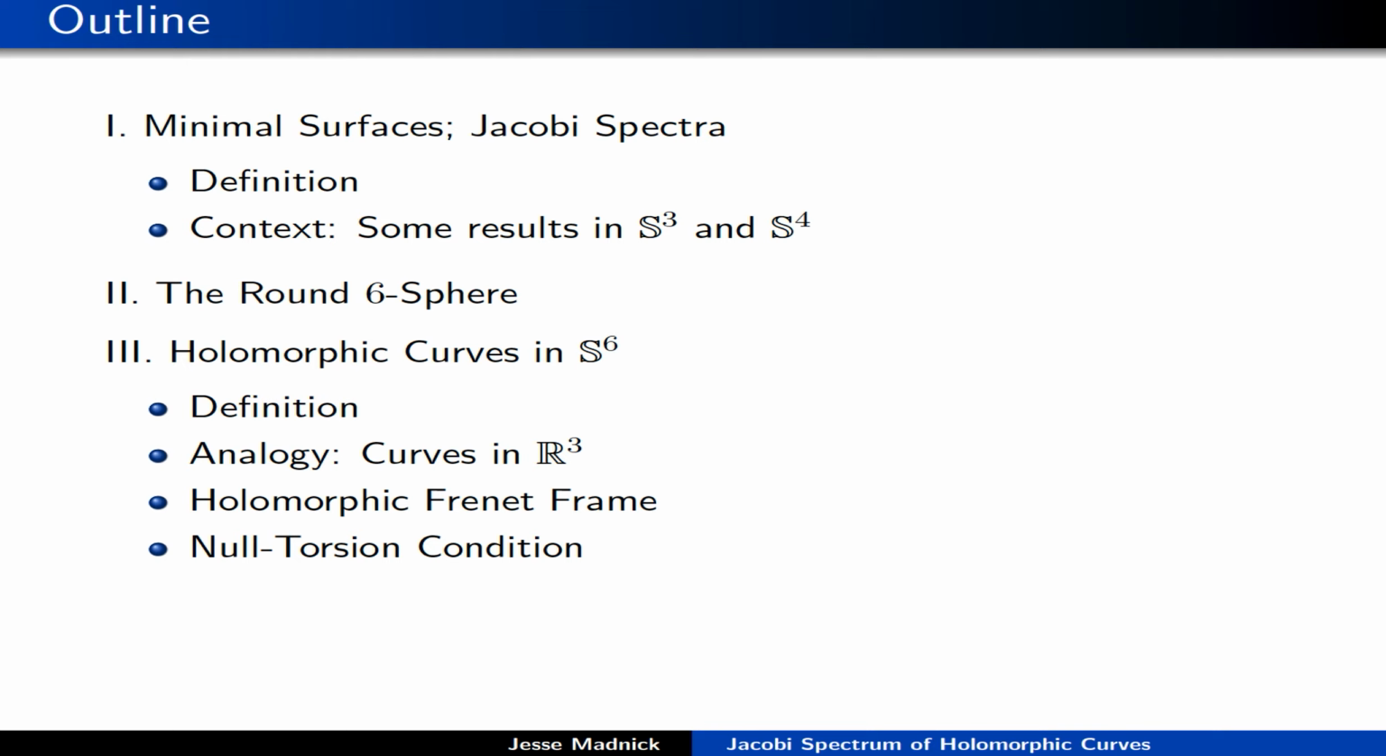This turns out to be a pretty hard question in general, so we're going to restrict attention to a subclass of the holomorphic curves known as the null-torsion holomorphic curves. Here you should think of torsion as being some sort of analog of the torsion of a curve in R3. Indeed, we're going to define the torsion of a holomorphic curve by using a so-called holomorphic Frenet frame. It's going to be a little abstract, but to make everything more down to earth, we're going to spend 2 or 3 minutes reviewing the familiar Frenet frame for curves in R3. That way we can more clearly see the analogy with the setting of holomorphic curves in S6.